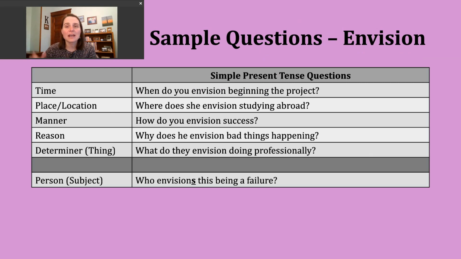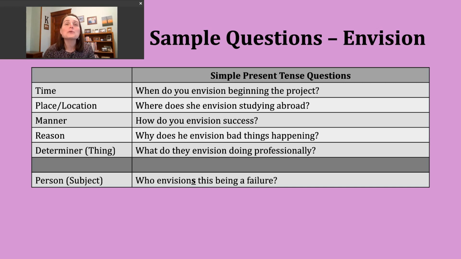WHEN. Okay, and again, I'm going to follow that pattern we just discussed. When do you envision beginning the project? Okay, so here, maybe a supervisor, a professor, someone else is asking, like, what do you picture for starting this in the future?